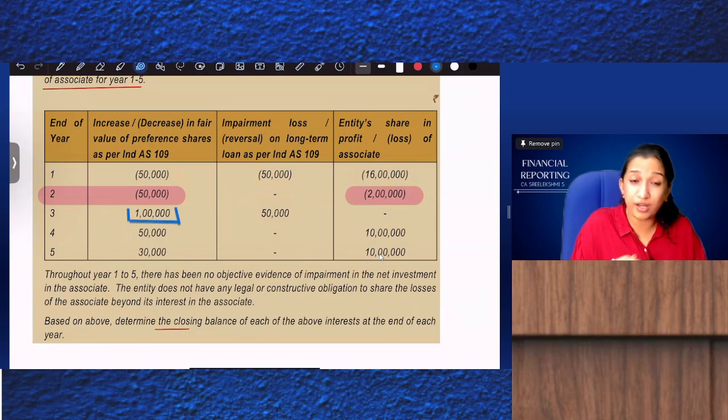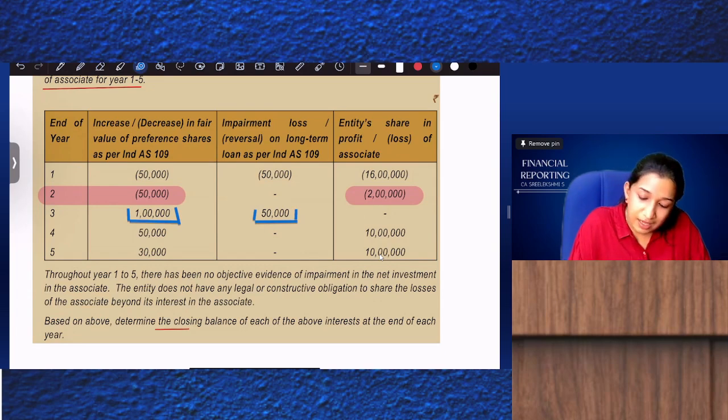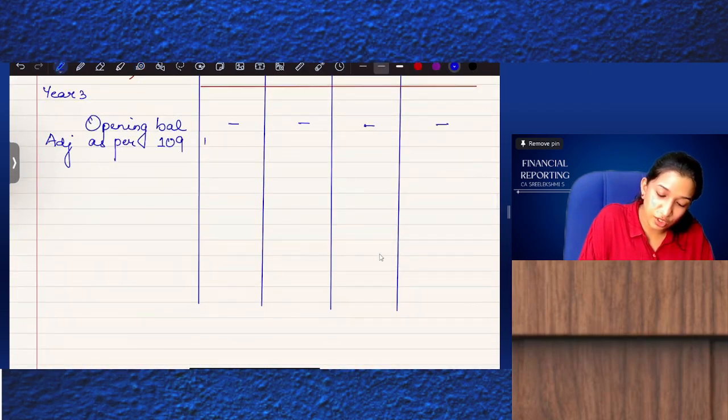Preference shares reported a fair value gain. On the loan, a loss, an impairment loss already written off has been reversed. And there is no profit, no loss. Okay, so that is as per Ind AS 109, not this.